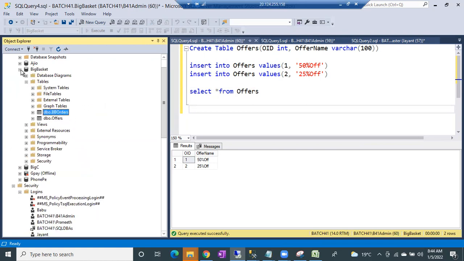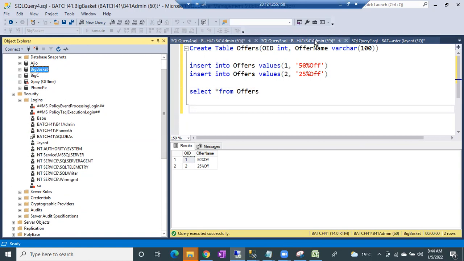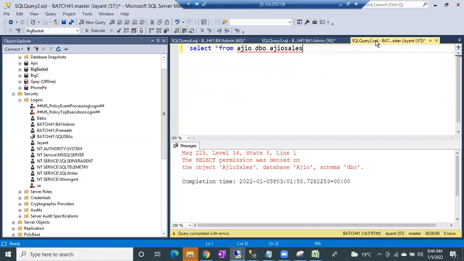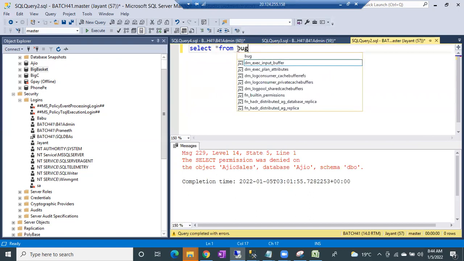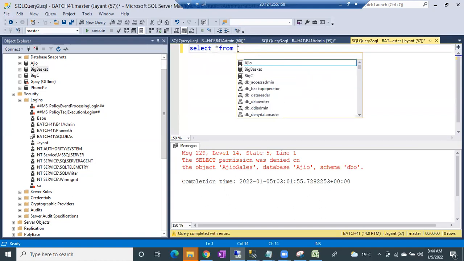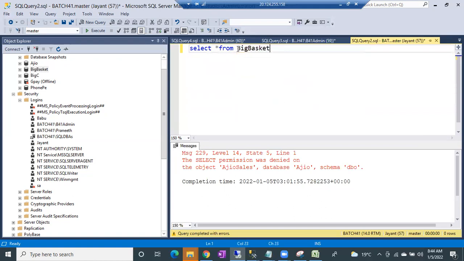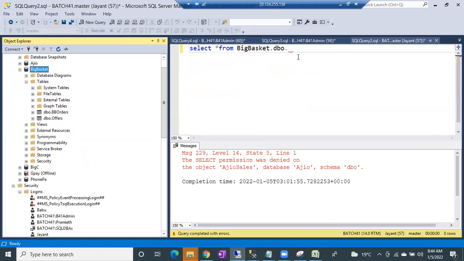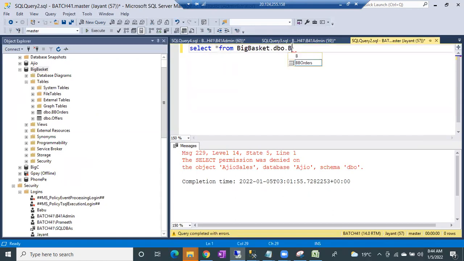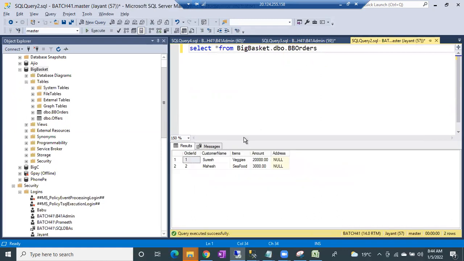So let's go to the Jayant session and check whether Jayant can access any of the tables first. Big basket dot dbo dot. What are the table names, guys? One is BB orders and the other is BB offers. Let me check whether he can read the data.